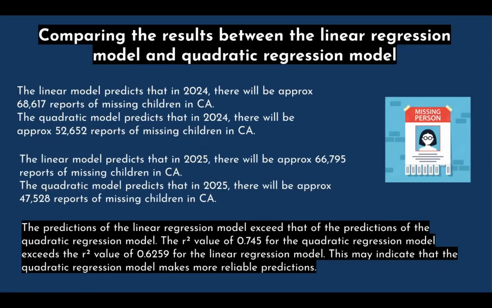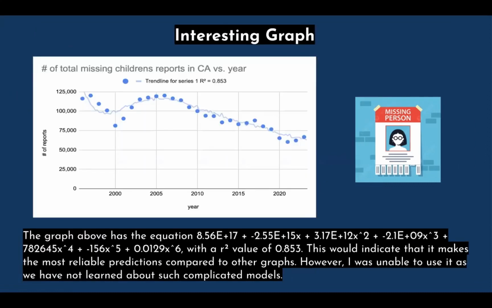So comparing the results between the linear regression model and the quadratic regression model. Well, the predictions for the linear regression model exceeded that of the predictions of the quadratic regression model. The R-squared value of 0.745 for the quadratic regression model exceeded that of the linear regression model. This may indicate that the quadratic regression model makes more reliable predictions.